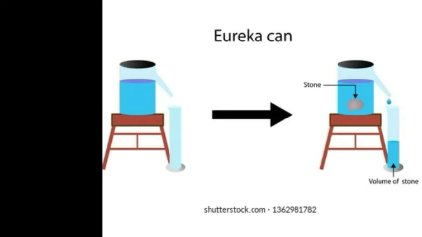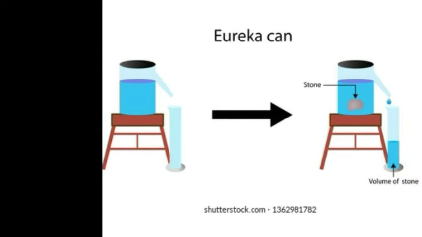Now what we have to do, first we have to measure the mass of the stone using a beam balance. Then we place a cylinder under the spout of the Eureka can and we pour water in the Eureka can till the water starts overflowing. When the water has stopped dripping, we remove this cylinder, empty it and dry it out, and again place it under the spout like this.